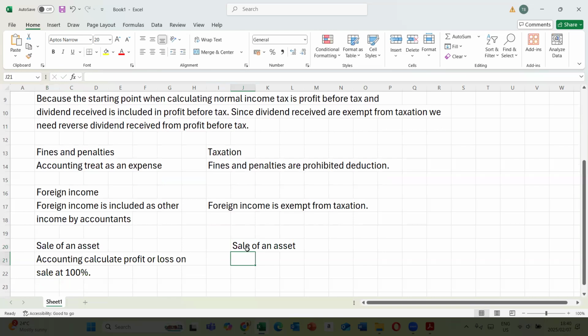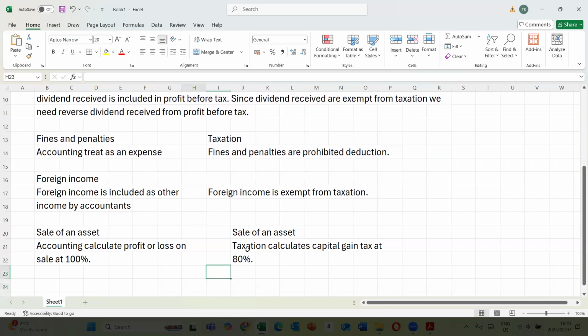Of course, before we think about recoupment, upon sale of an asset, taxation calculates capital gains tax. So we calculate capital gains tax at 80%, which means that accountants, when calculating their profit before tax, included 100% of the profit.